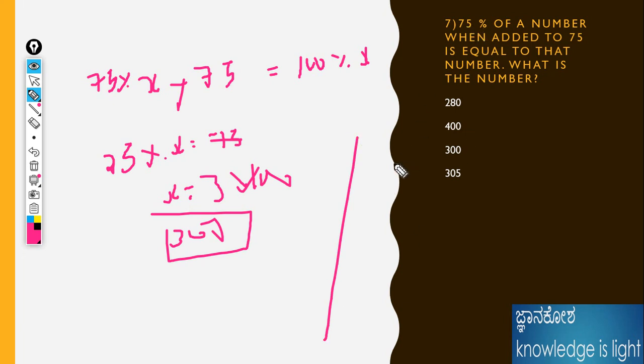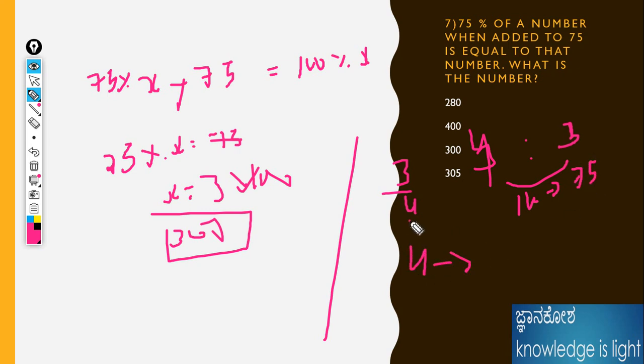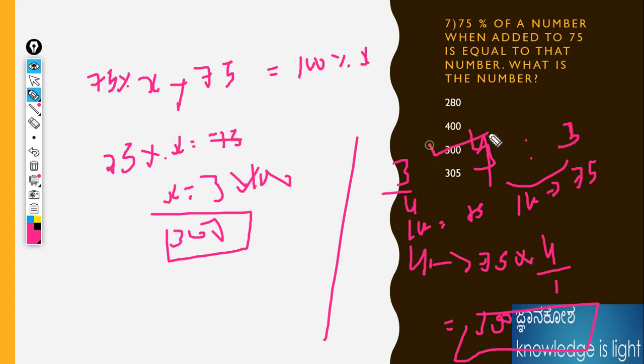75 we already know, 3 by 4. What is the 3 by 4? The initial amount is 3 by, that is 4 by 3, because if you are adding the value, 1 unit is equal to 75, then 4 units is equal to 75 into 4 divided by 1, that means 300 is the answer. 4 5s are 20, 2 the carry, 4 7s are 28, plus 2, 300. 300 is the answer for this question.